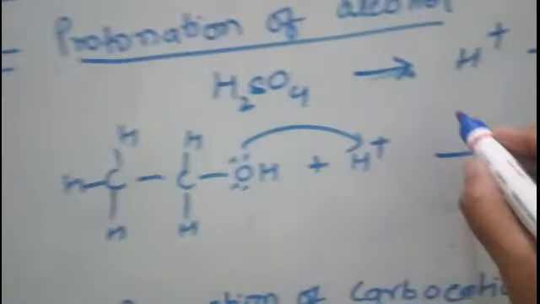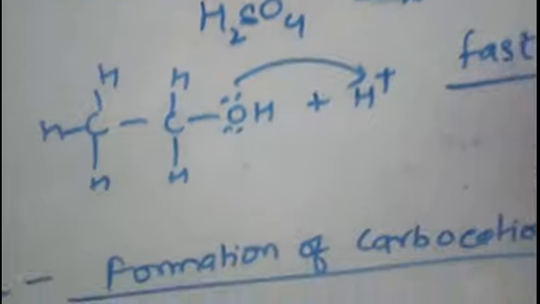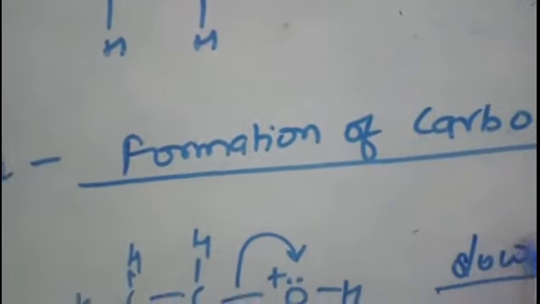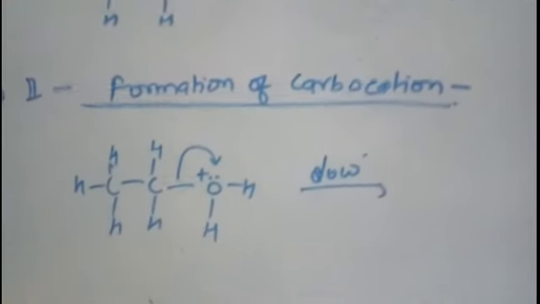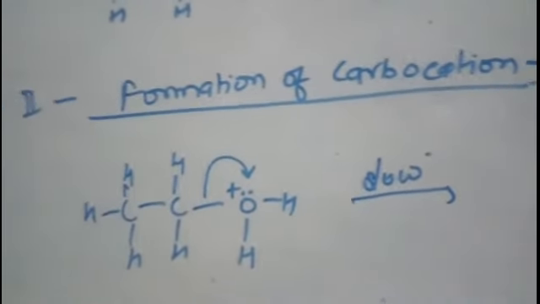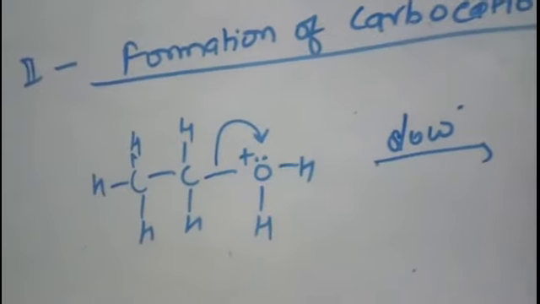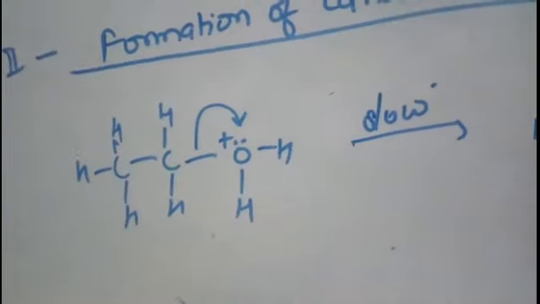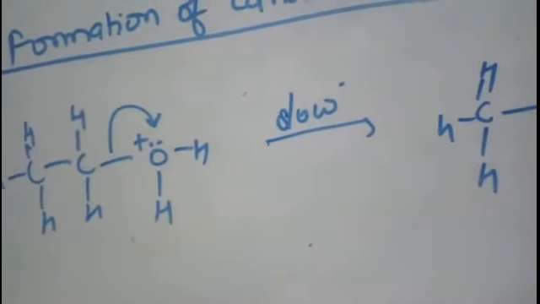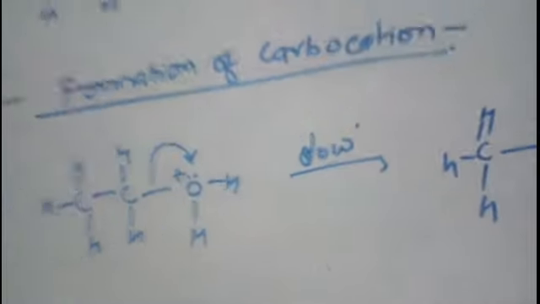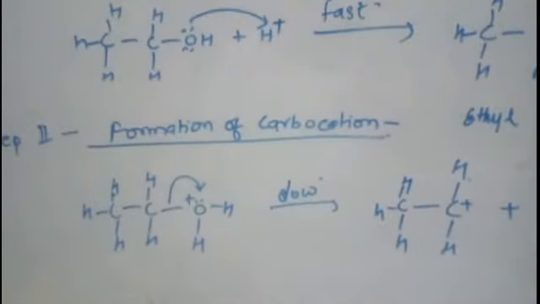This first reaction is a fast reaction, the second reaction is a slow reaction, hence the rate determining step. Since one molecule is participating, it follows an SN1 reaction, right? So here water will be eliminated and you will get an ethyl carbocation. Right. The second step is formation of carbocation. Now come to the third step.